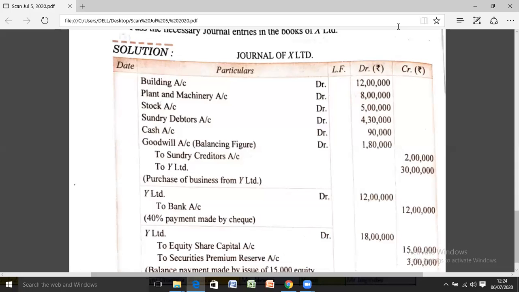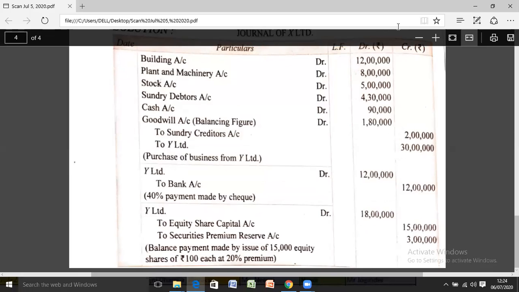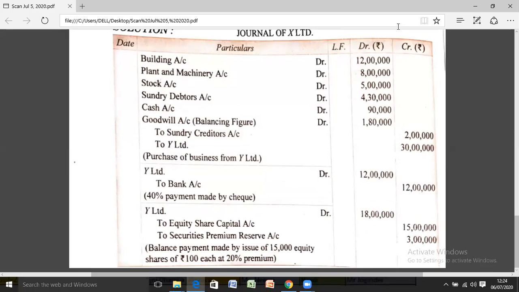Again, please scroll the screen. Again, the same thing you have to do. The number of shares is to be calculated, as shown on the screen. You have to calculate the number of shares: the total amount payable, that is rupees 18 lakh, divided by the net value per share, that will be 120 rupees each. 18 lakh divided by 120 is equal to 15,000 shares.